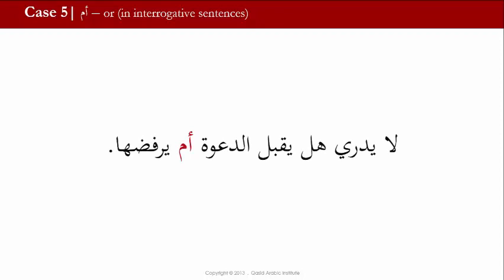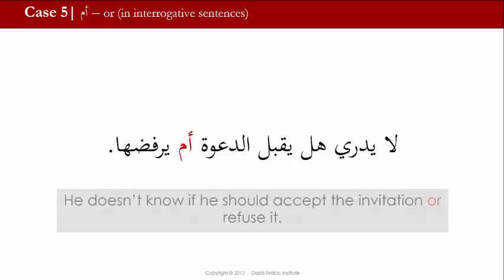أم is also a particle that indicates a choice between 2 alternatives, but it's usually used in a question and when you have 2 alternatives. لا يدري هل يقبل الدعوة أم يرفضها. He doesn't know if he should accept the invitation or refuse it. Here again, هل indicates a question.